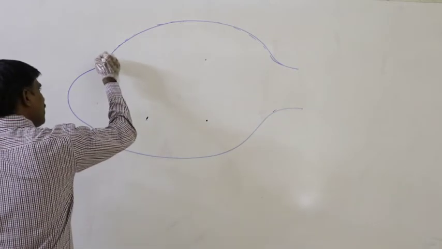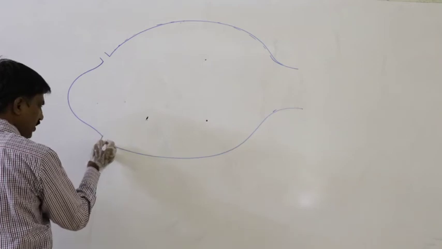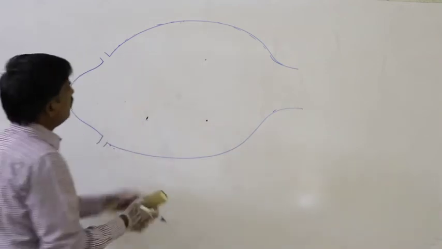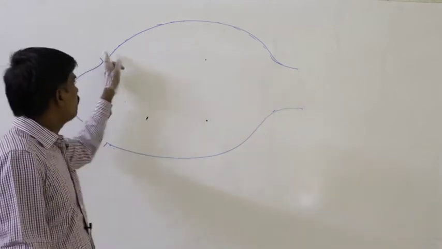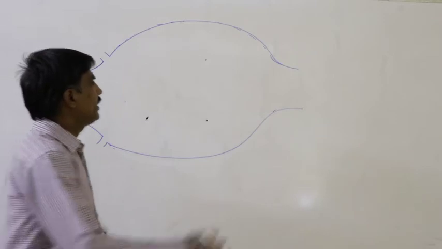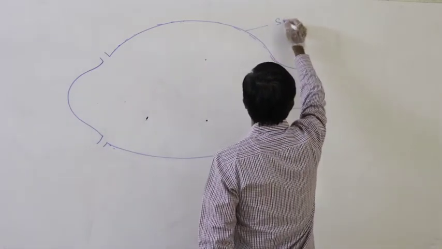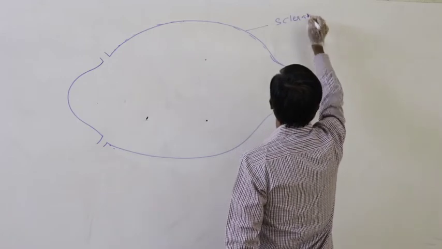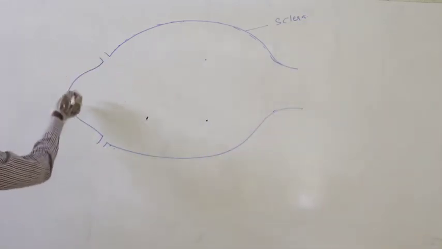Again in the case of the outermost layer, the posterior part, from this onwards to this, is said to be the sclera.